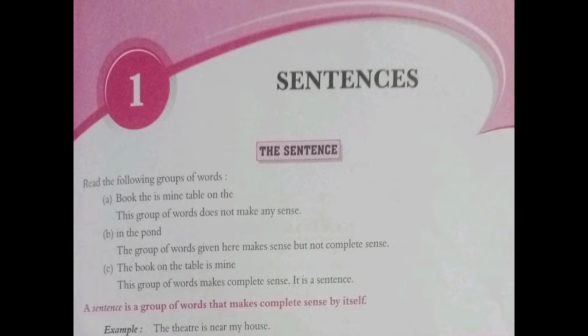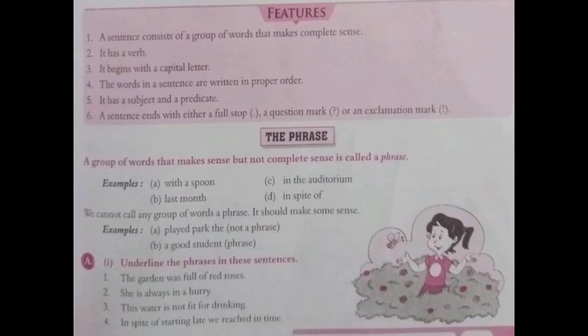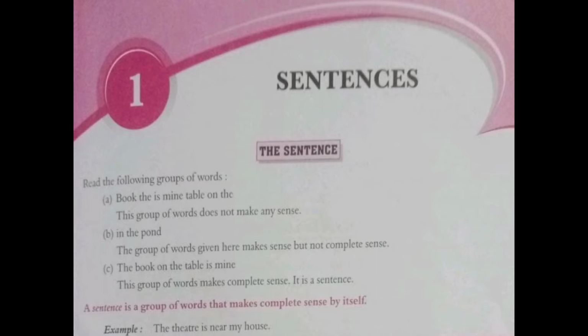All right. So you all have to read the following words. If I'm saying that it is only a group of words, whom do you call a sentence? No. A group of words that gives you complete meaning, that gives you complete sense, is known as a sentence. You all can see here some words written, like book, table. But they are not giving you complete sense. That's why it's not known as a sentence.